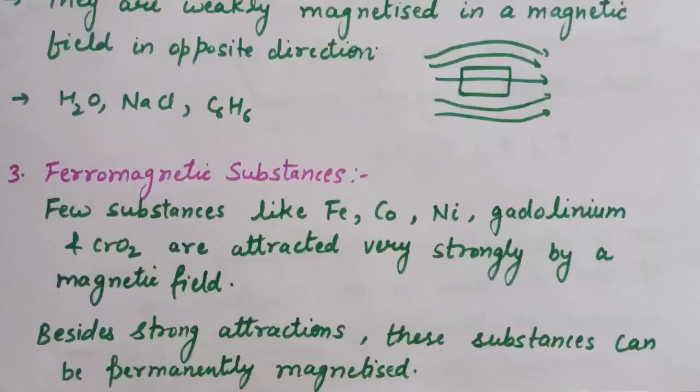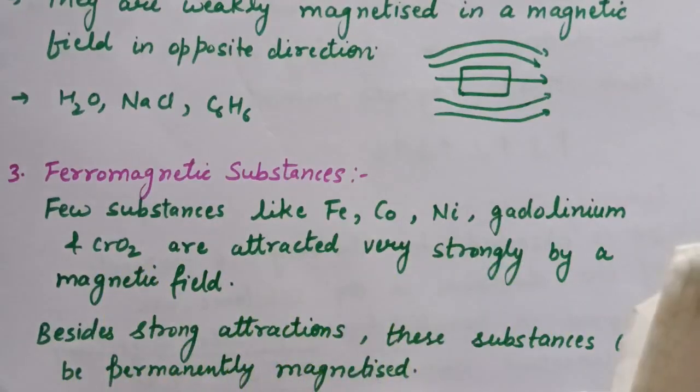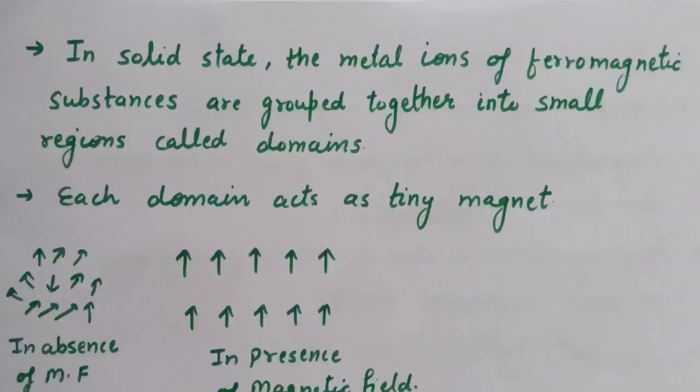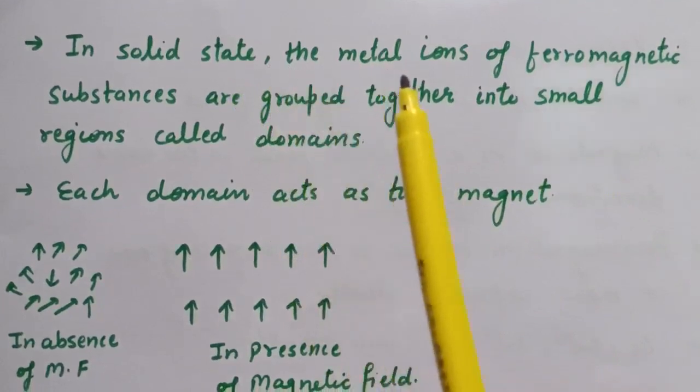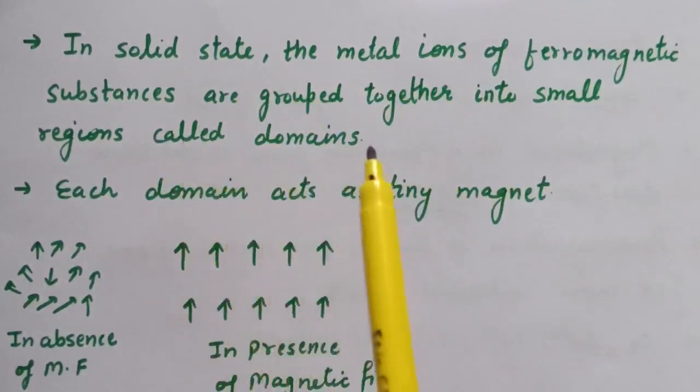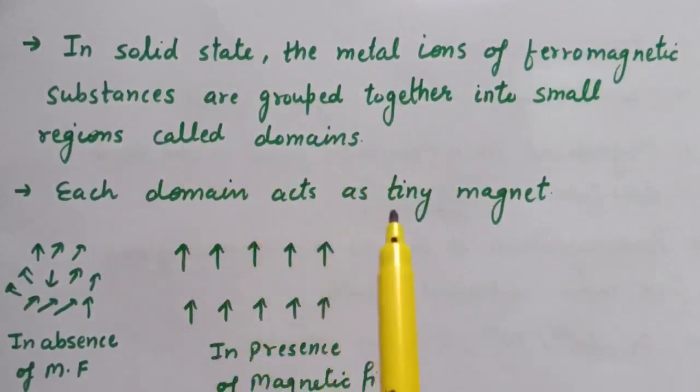the diamagnetic substances. Third is ferromagnetic substances. Few substances like iron, cobalt, nickel, CrO2 are attracted very strongly by a magnetic field. Besides strong attraction, these substances can be permanently magnetized. These are known as ferromagnetic substances. In solid state, the metal ions of ferromagnetic substances are grouped together into small regions called domains, and each domain acts as a tiny magnet.